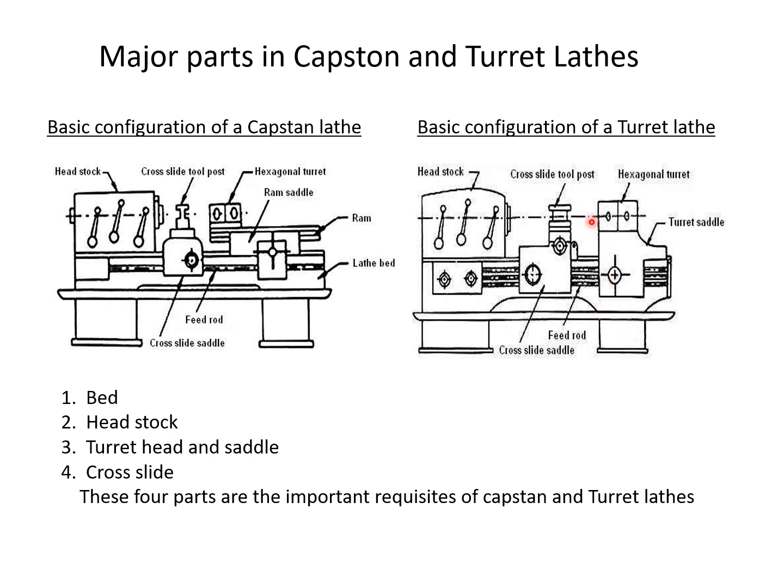In this turret lathe, the hexagonal turret head is directly mounted on the turret saddle. The saddle is fixed on the lathe bed guideways. With this knowledge, there are four important requisites of capstan and turret lathe that should be discussed. One is bed, second is headstock, third is turret head and saddle, fourth is cross slide.